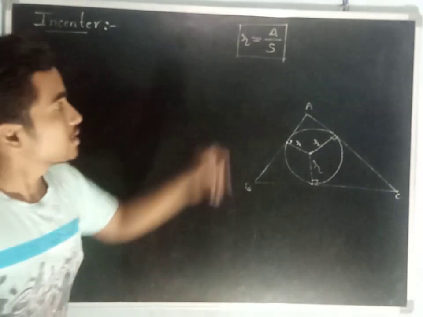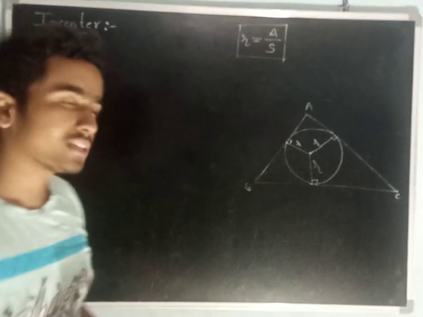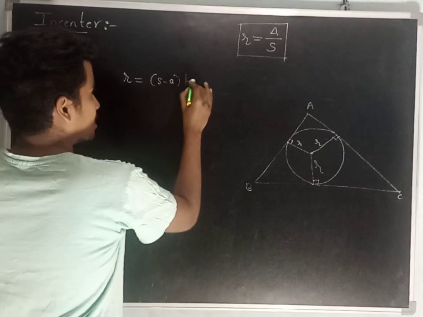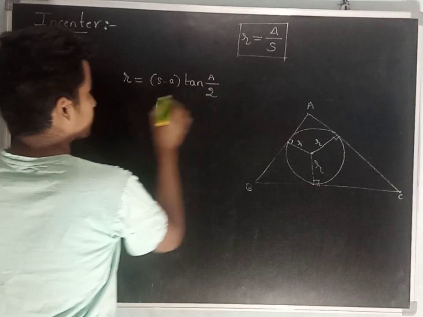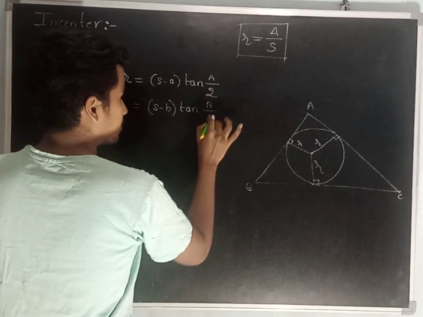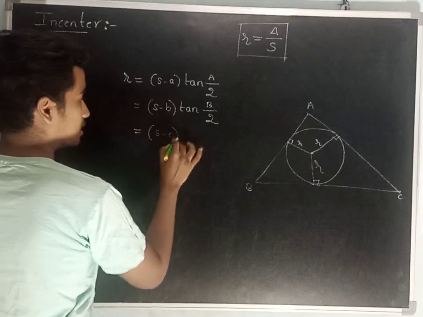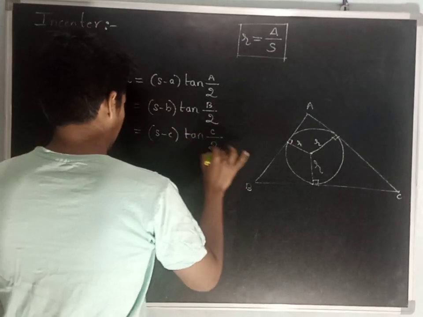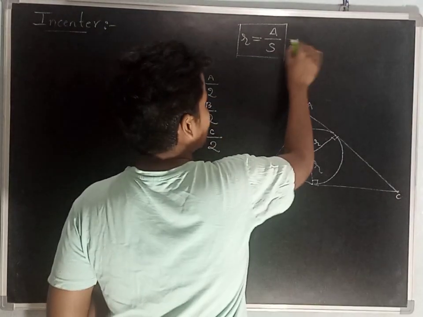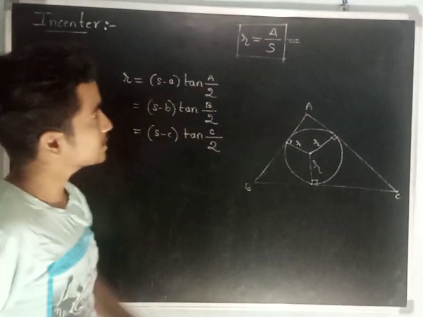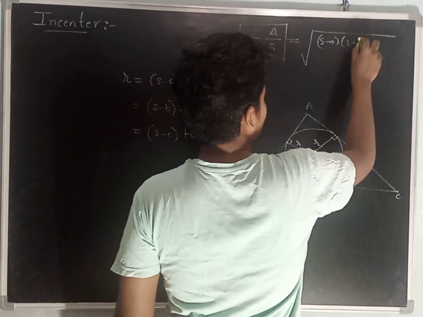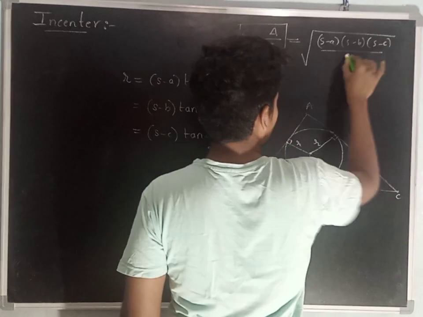And from this we proved another result regarding the incircle, which is r equals (s minus a) into tan A by 2, equals (s minus b) into tan B by 2, equals (s minus c) into tan C by 2, right? By expanding this value we got root of (s minus a) into (s minus b) into (s minus c) by s.